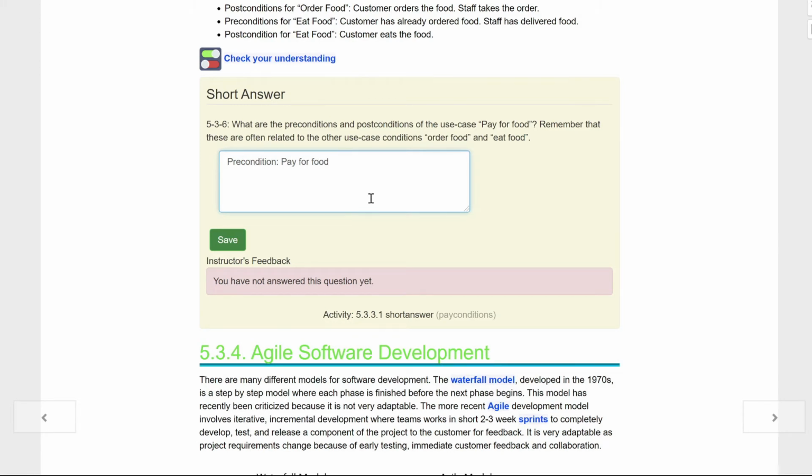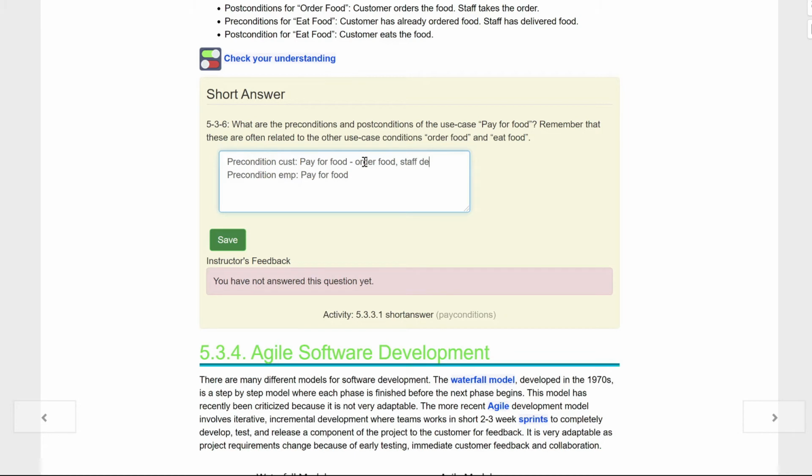And then we'll do another one here because one is going to be the customer and one is going to be the employee. What are some conditions for it? Well, for the customer, they've got to order the food, right, kids?